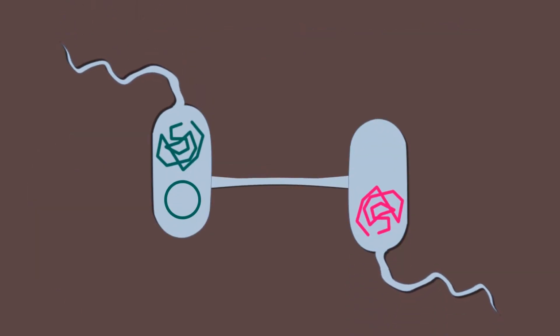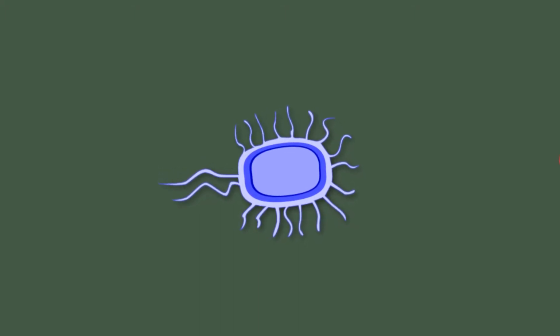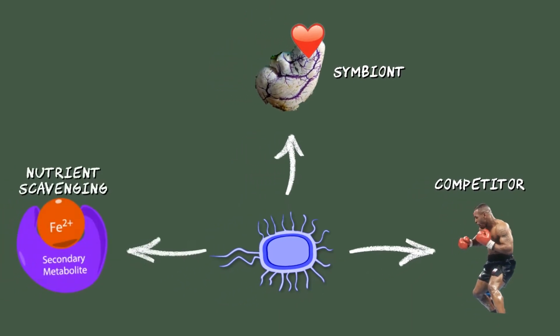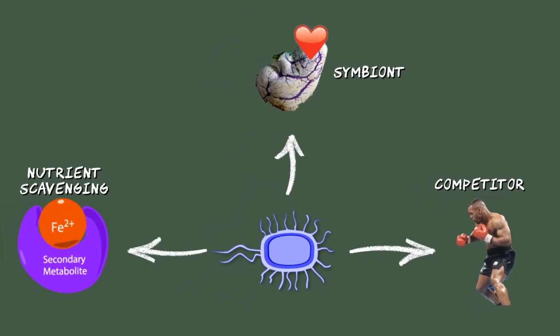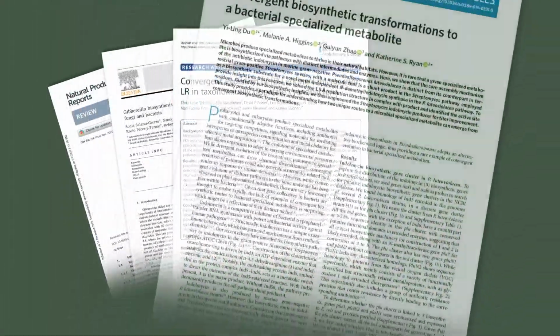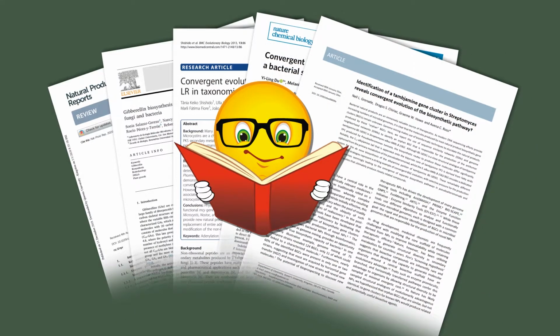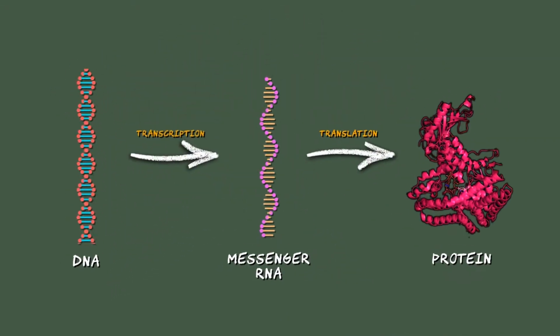Bacteria are also capable of transferring genetic material between individuals without reproducing in a process called horizontal gene transfer. Bacteria have evolved to produce certain secondary metabolites for several reasons, including fighting off competitors, attracting symbionts, and scavenging nutrients from the environment. Several examples of distantly related bacteria producing the same molecule by different biosynthetic mechanisms have been identified. The selective pressures that cause the bacteria to produce these molecules tell the story of how the common ancestor evolved.